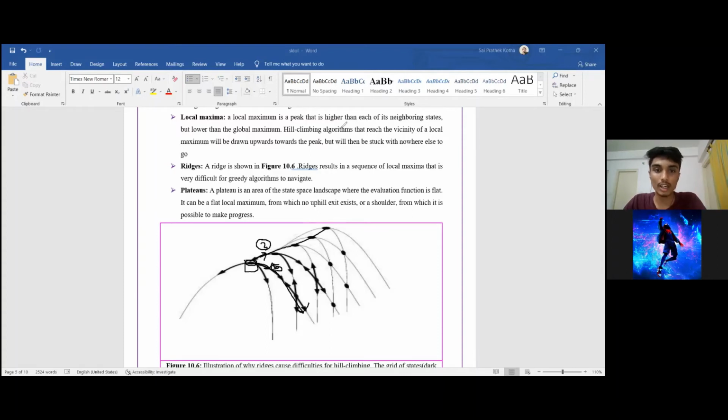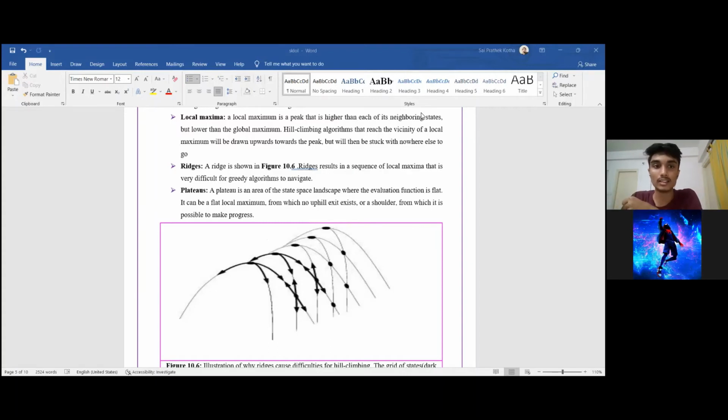Let's say that we somehow avoided this and reached here. Now there is again this problem of whether we have to go down or go this way. We don't know beforehand which way will take us to the goal node. So let us say again we reach this problem of local maxima. And in this graph, we are constantly reaching local maxima one after another. So this is nothing but ridges, which is a sequence of local maxima. We have to constantly keep on overcoming these local maxima in order to reach the goal state.